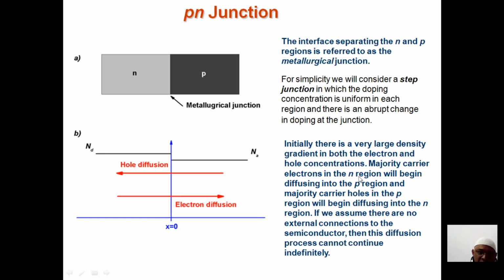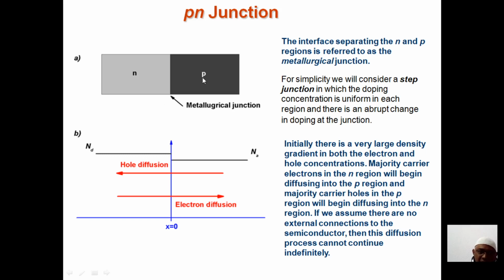Initially there will be a very large density difference between the electron and hole concentrations. You know the majority carrier in the N region. Whenever I talk about a semiconductor, there are two charge carriers, electrons and holes. If I talk about an n-type semiconductor, definitely you'll have more electrons. If you possess more electrons, those electrons are the majority charge carriers. So the majority charge carriers, electrons in the n region, will start to diffuse into the p region.